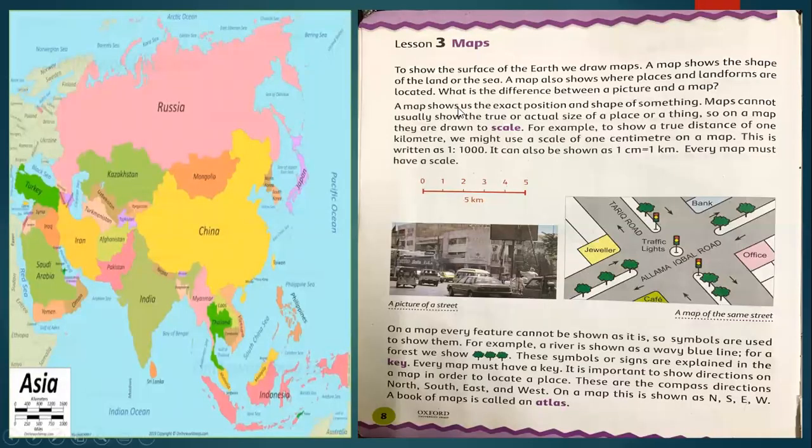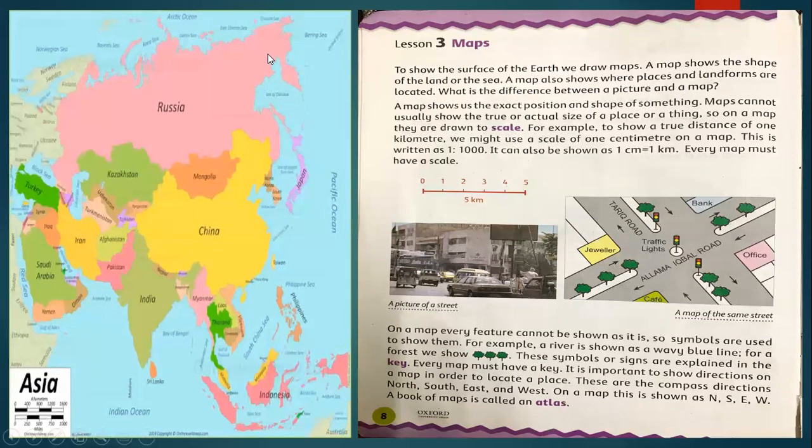Then we have maps. After understanding the surface of the earth, we are having lesson number 3, maps. What is it about? To show the surface of the earth, we draw maps. A map shows the shape of the land or the sea. A map also shows where places and landforms are located. As you can see, this is the map of the world. The one part, this is Asia, the continent Asia.